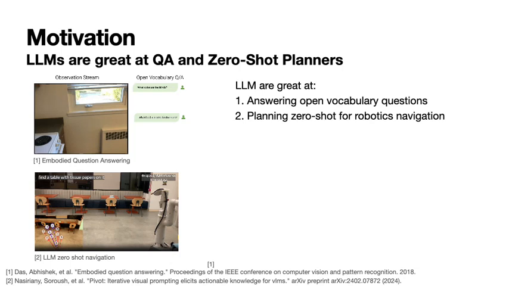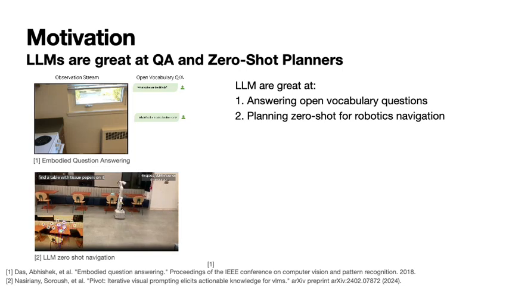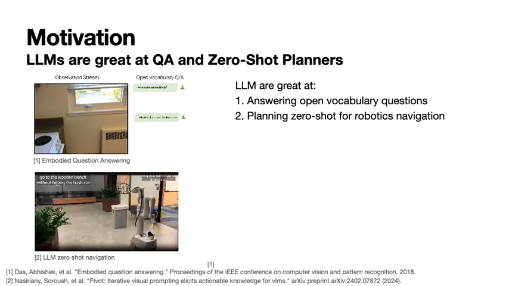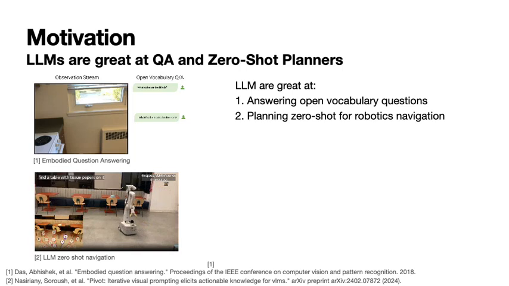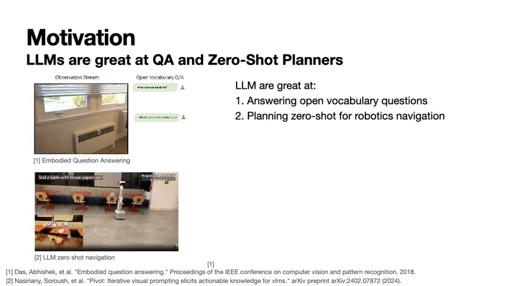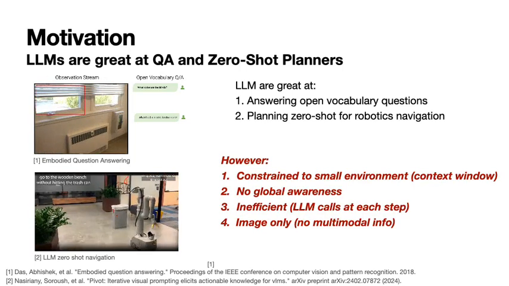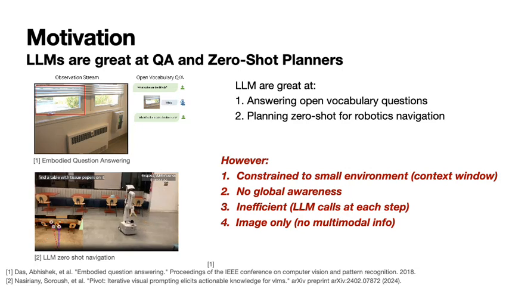From previous research, we observed that deploying large language models as embodied agents works well for open vocabulary question answering and zero-shot navigation by iteratively prompting the large language model in a Markovian manner. However, this approach fails in several ways. First, they only work in small environments.